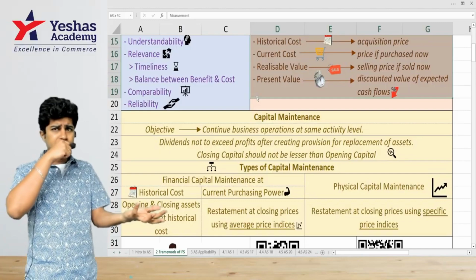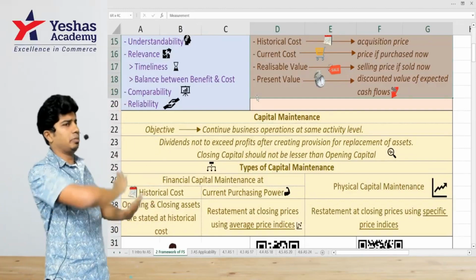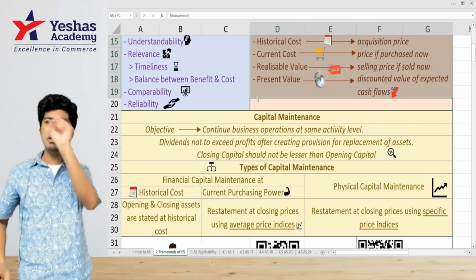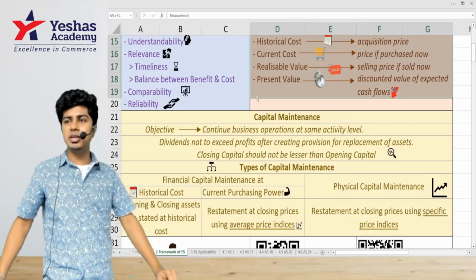I'll buy inventory. Correct? I bought inventory worth 1 lakh rupees. What did I buy? Inventory worth 1 lakh. So 1 lakh is my purchase price of the inventory. Do you all agree with me?